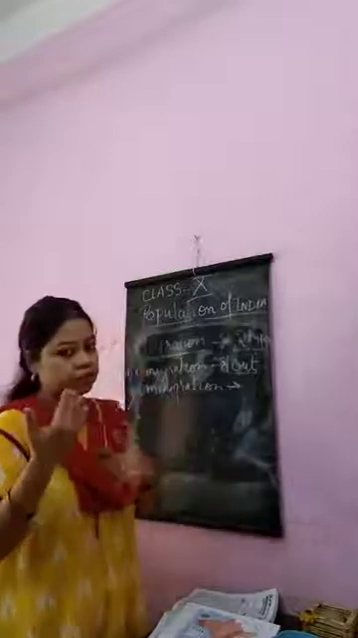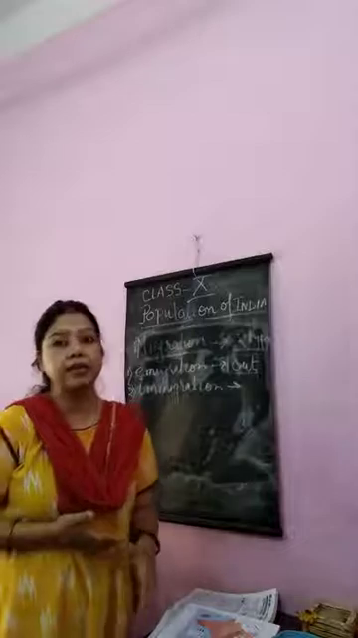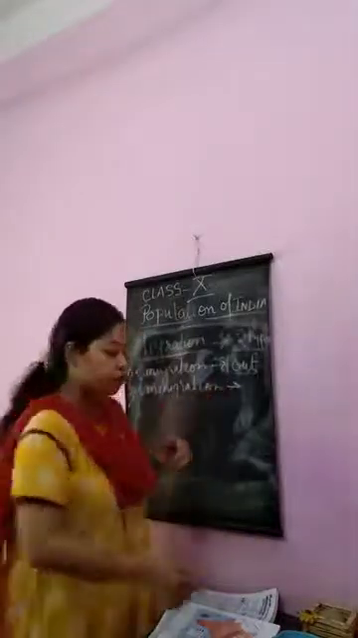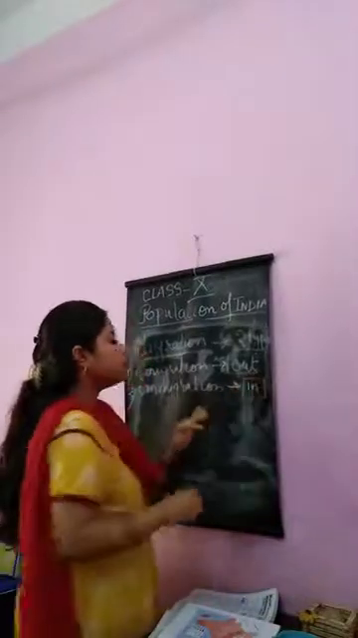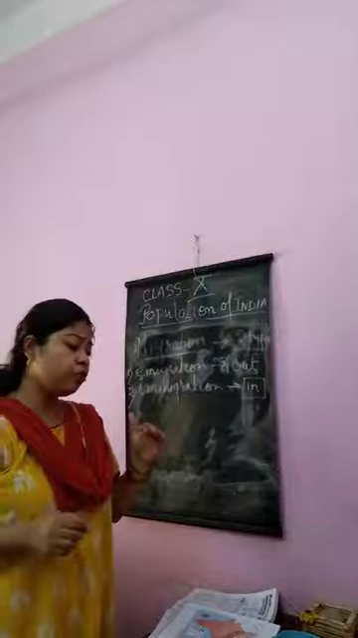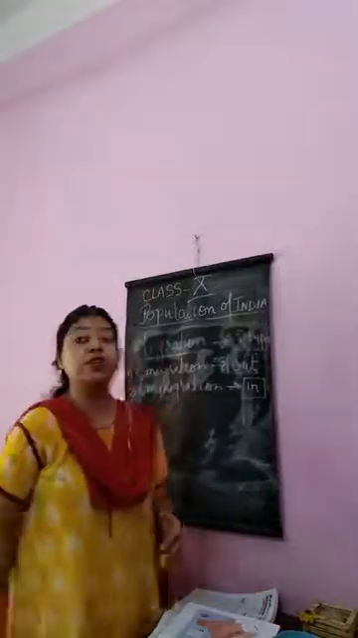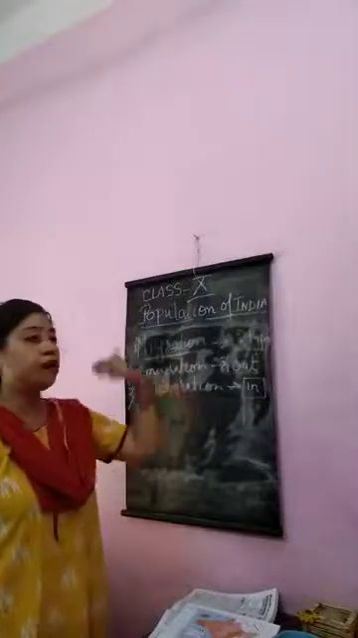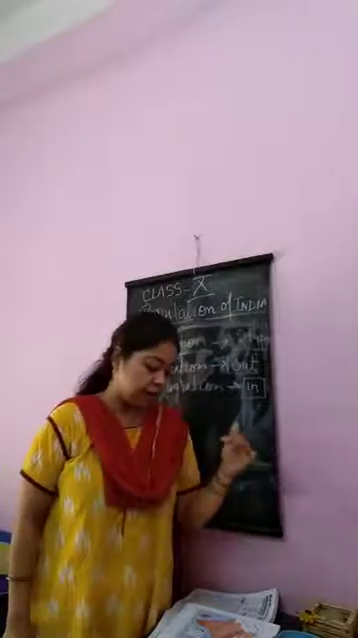Migration means the movement of people from one place to another. Migration is of two types: emigration and immigration. One is out migration and one is in migration. When people move from their home country to other countries, it is called out migration or emigration. And when people come from outside into our country, it is called immigration.